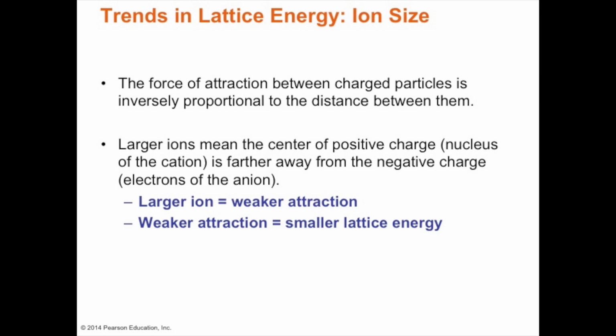So what's the trend in lattice energy? The larger the ion, the weaker the attraction. And so if it's a weaker attraction, so smaller lattice energy.